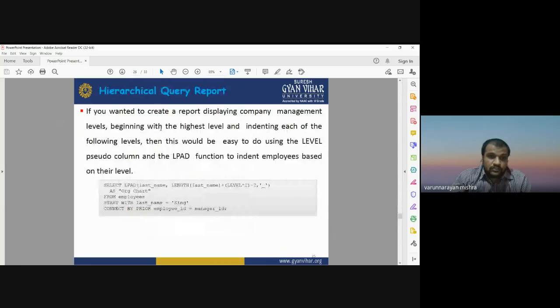So if you wanted to create a report displaying the company's management levels, beginning with the highest level and identifying each of the following levels, then this would be easy to do using the LEVEL pseudo column. So this is the syntax. By writing this syntax, you can display your query report in the form of a graph or table.